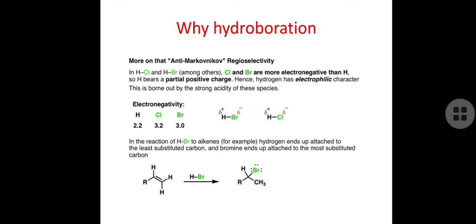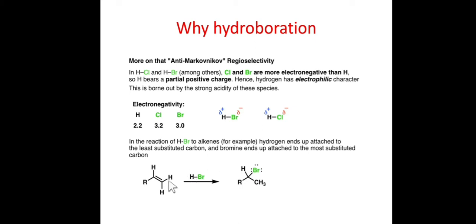For example, you can see here, if we have HBr reagent, H and Br bond, Br is more electronegative than hydrogen, so it behaves like a partial negative charge and hydrogen will carry a partial positive charge.